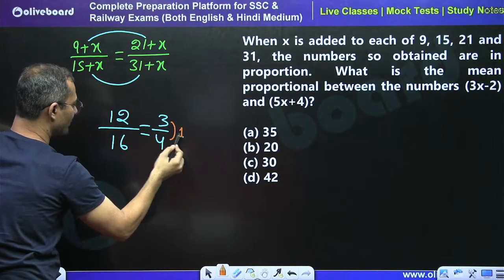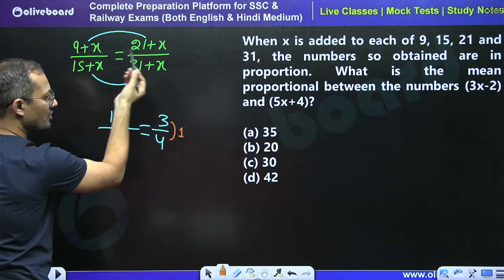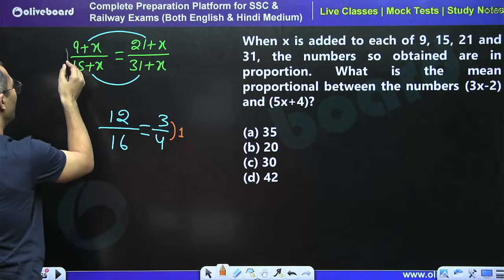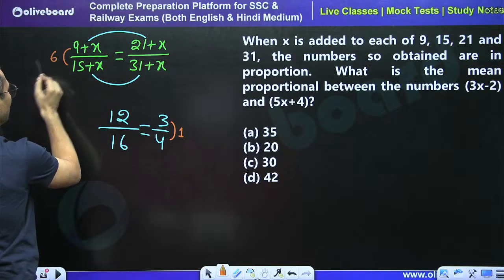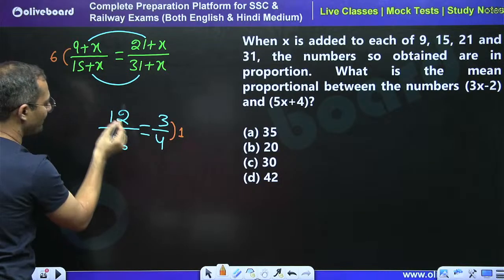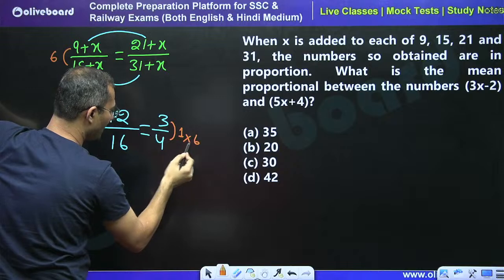So here the difference is 1. Take the first ratio or the second ratio, it's up to you. See, the difference is what? X got cancelled, so the difference here is 6. So we have to equalize the difference. Just make it equal, multiply by 6.